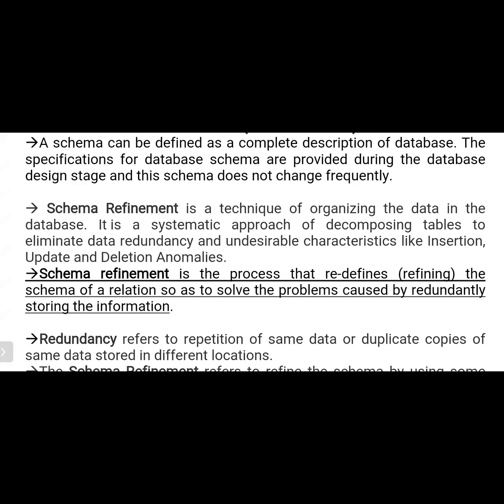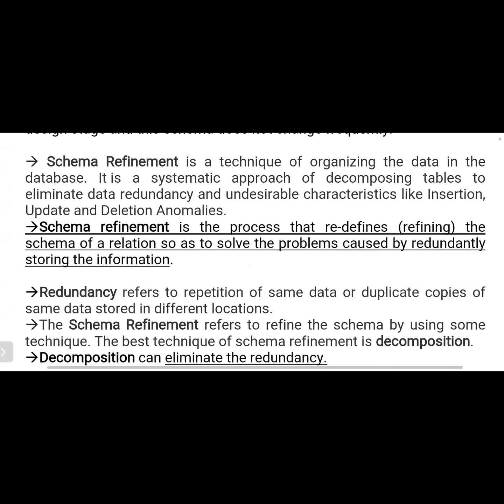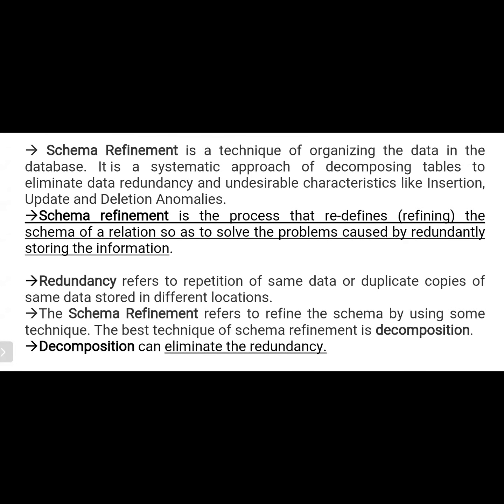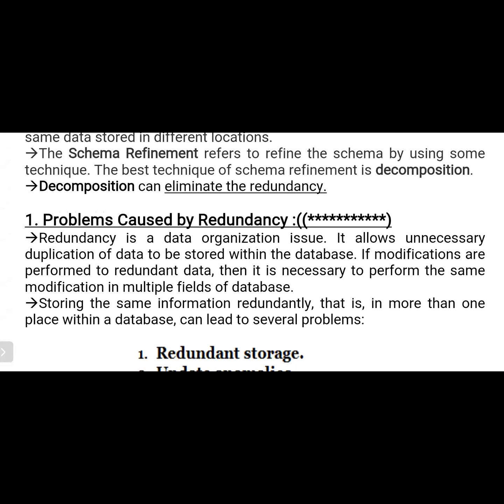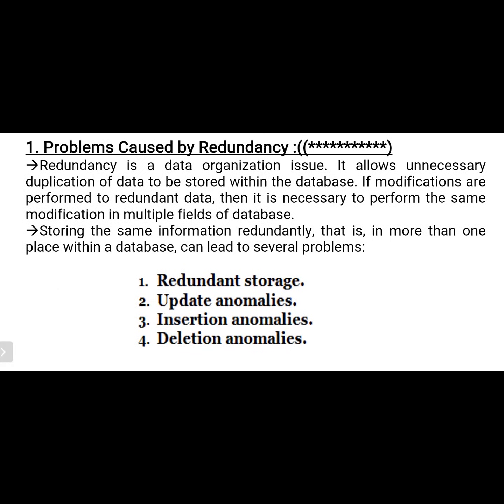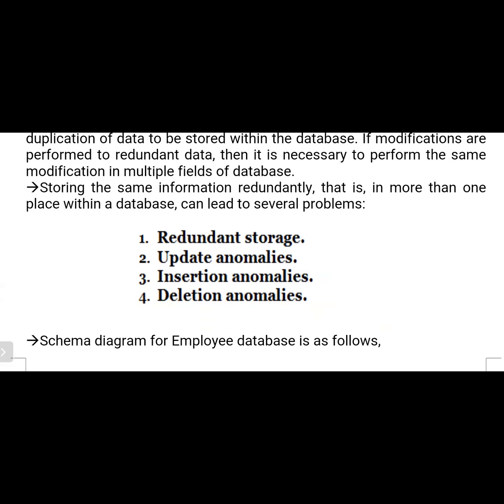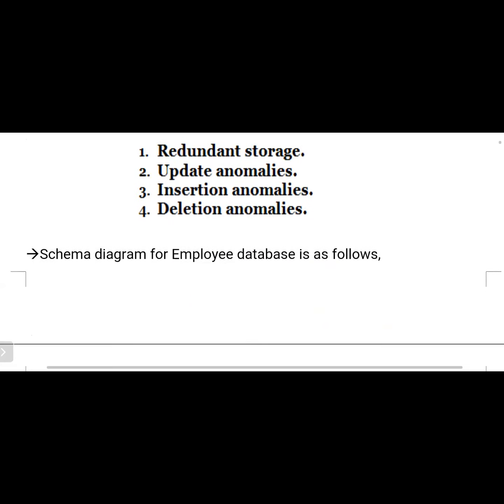In schema refinement, we are eliminating the redundancy up to some extent. We are not completely eliminating the redundancy. So how are we eliminating the redundancy in the schema or database? By using decomposition. What is the meaning of decomposition? Decomposition means breaking down one larger table into smaller tables, so we reduce the chance of occurrence of redundant data. If we allow redundant data, what are the problems? Those are update anomalies, insertion anomalies, and deletion anomalies.